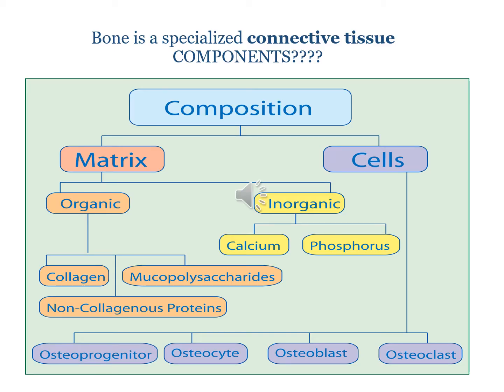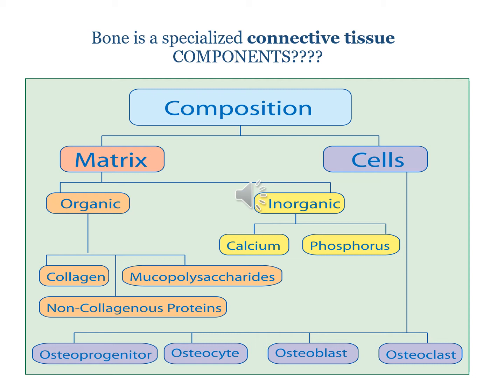So as we have discussed that bone is a specialized connective tissue, as you remember, we did connective tissue in detail and we discussed that connective tissue is going to have two main components: cellular components, the cells of the connective tissue, and the extracellular component, which was known as the extracellular matrix. So just like that, it is a connective tissue, so it is going to have cells and extracellular matrix.